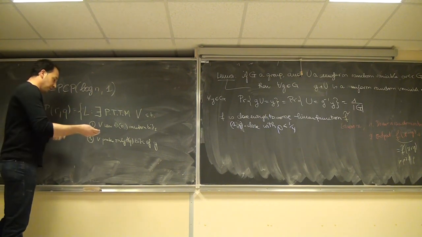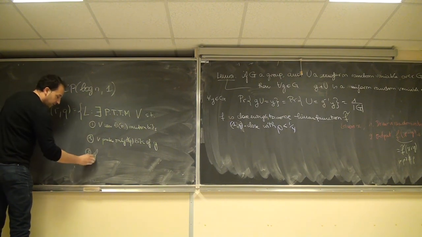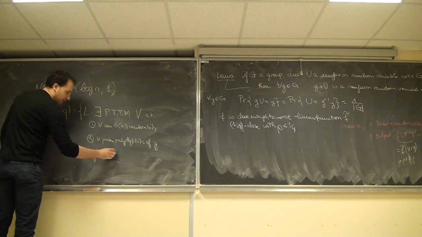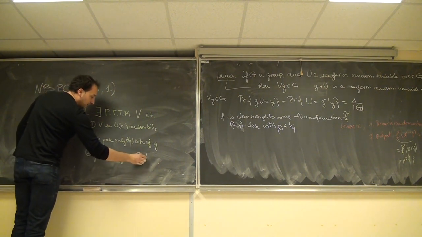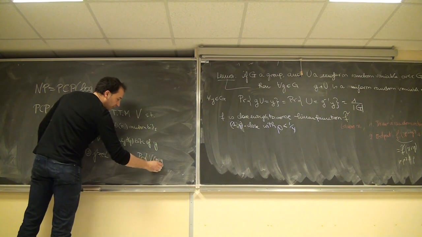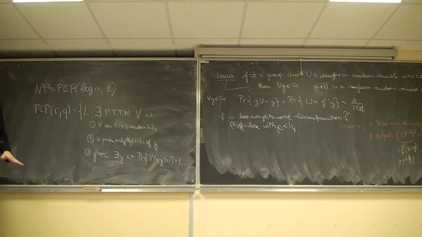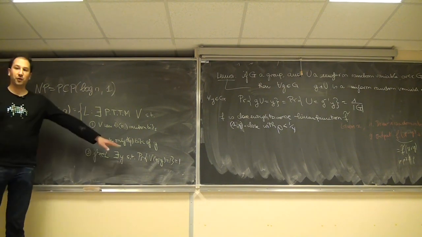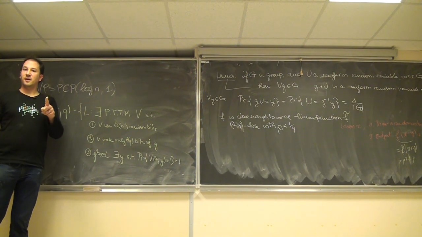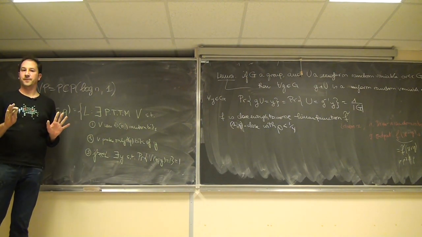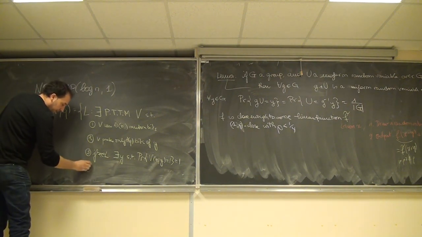Then you produce the output, and the output must verify two things. 3. If X belongs to the language, then there exists a proof Y such that the probability that the verifier outputs 1 is 1. If the word is in the language, then there is a proof Y such that when I look at these q bits of Y, I will always answer 1. And 4.